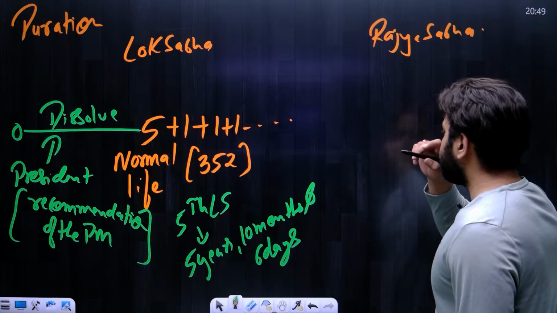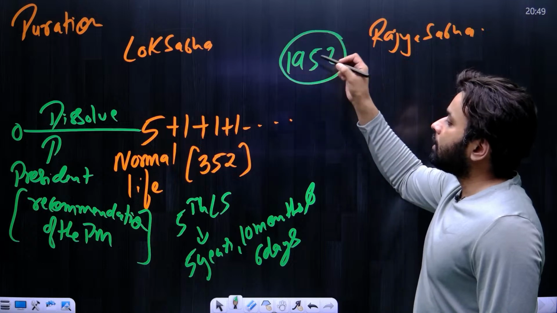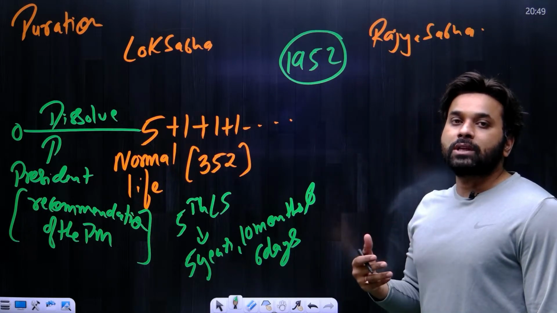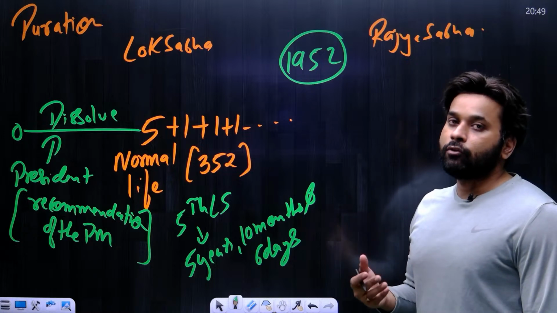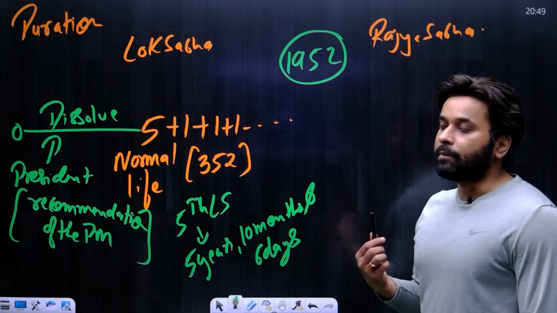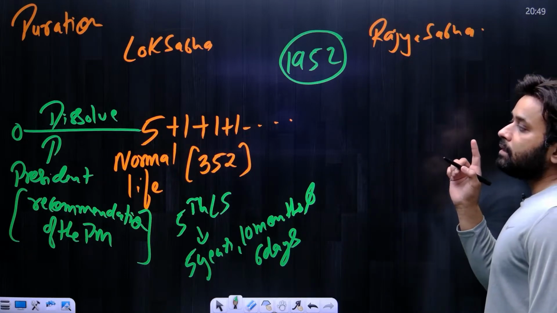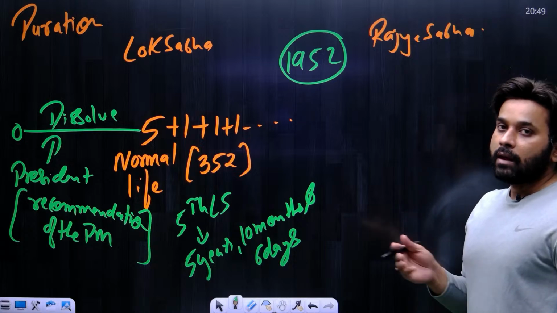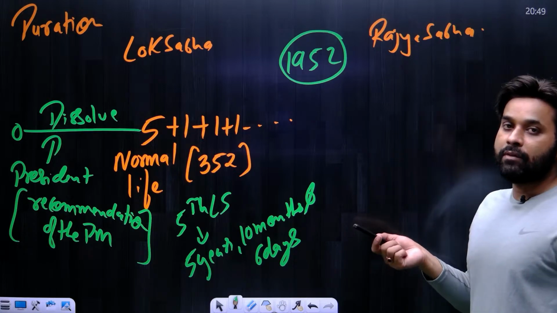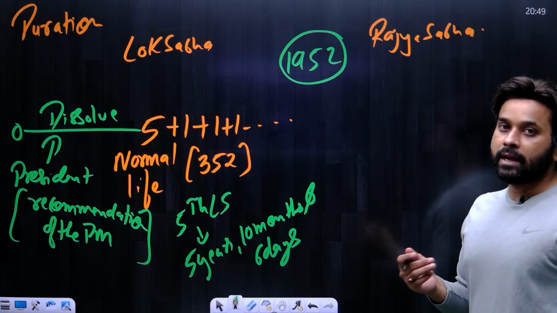Remember, it was the year 1952 in which Lok Sabha and Rajya Sabha were constituted for the first time. But from 1952 till date, we only see the same Rajya Sabha. In fact, we have the 18th Lok Sabha, since 1952, we have seen 17 Lok Sabhas getting dissolved, and this is at present the 18th Lok Sabha.